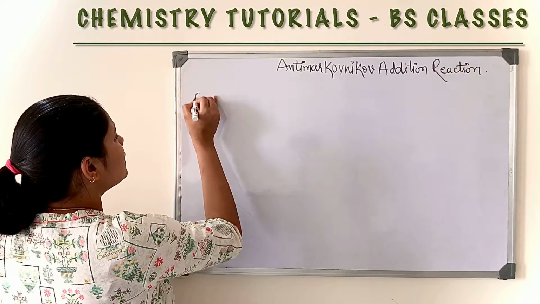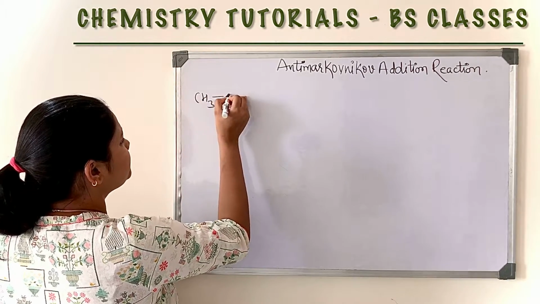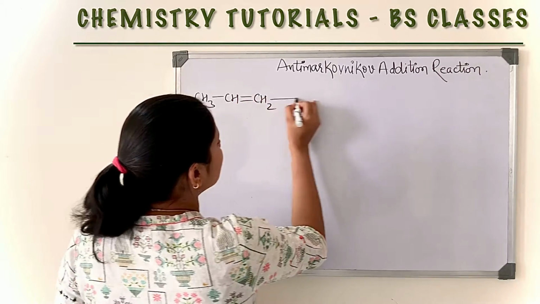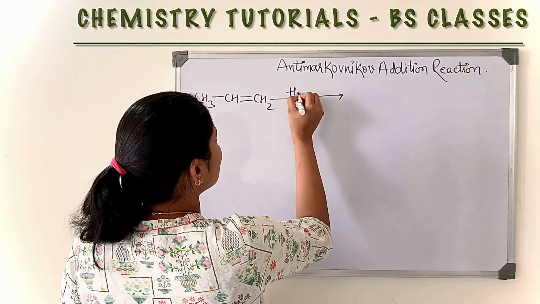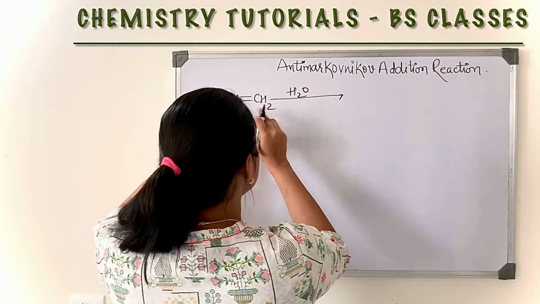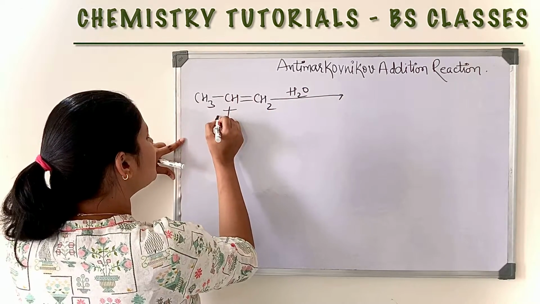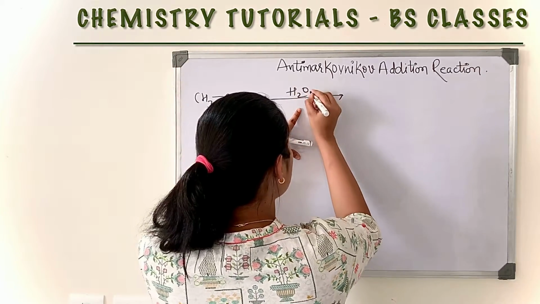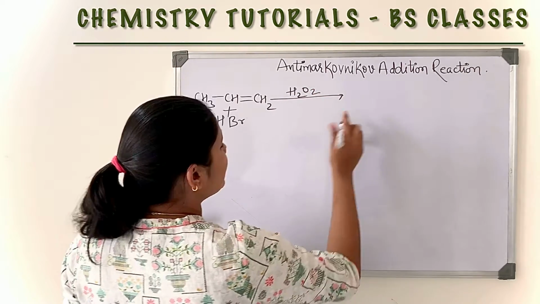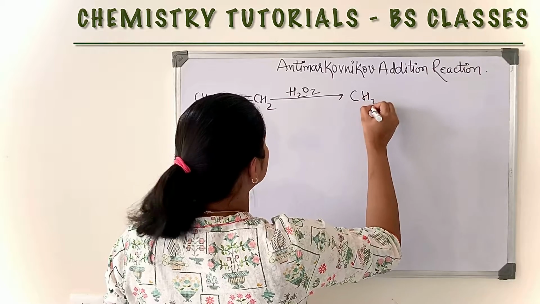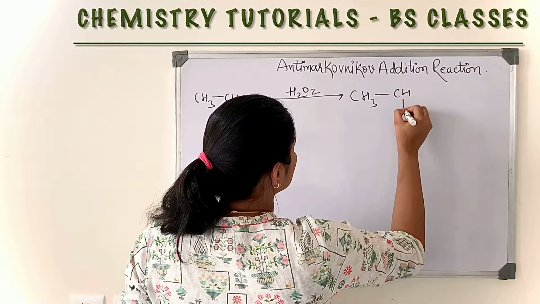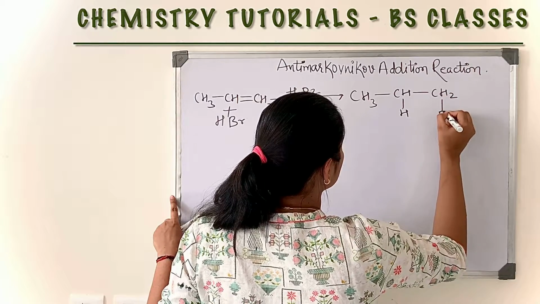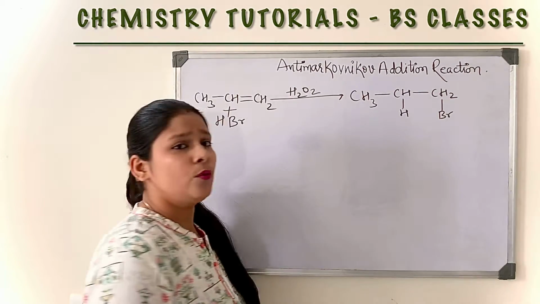If we take any alkene and react this alkene with HBr in the presence of hydrogen peroxide, then we will get 1-bromopropane.